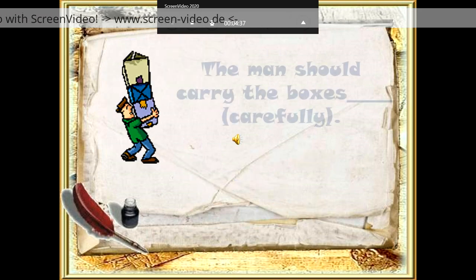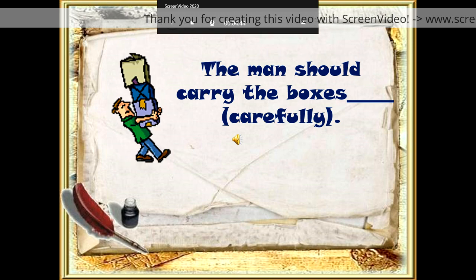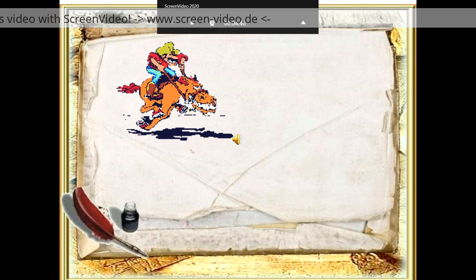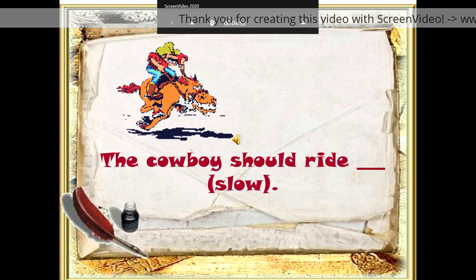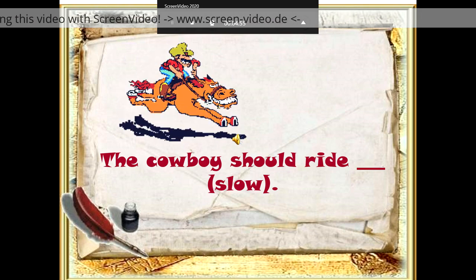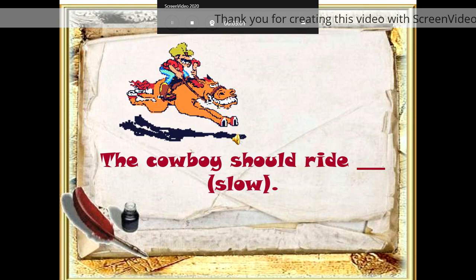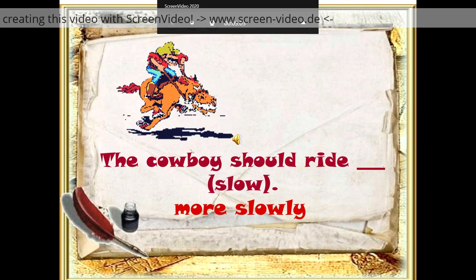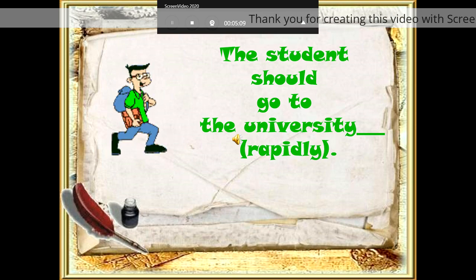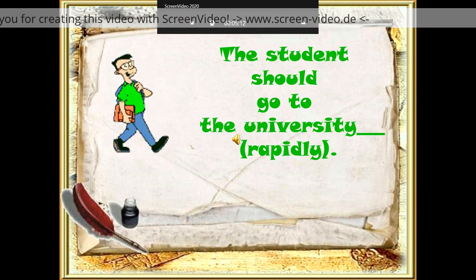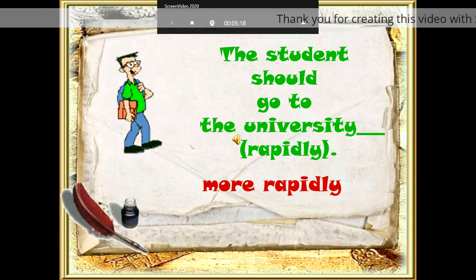The man should carry the boxes carefully. Carefully, adverb. To form the comparative, it will be more carefully. The cowboy should ride slow. Slow is an adjective. To form the comparative of it, I must change it first into an adverb. So it will be slowly. So the answer will be more slowly. The student should go to the university rapidly. The comparative will be more rapidly, more quickly.